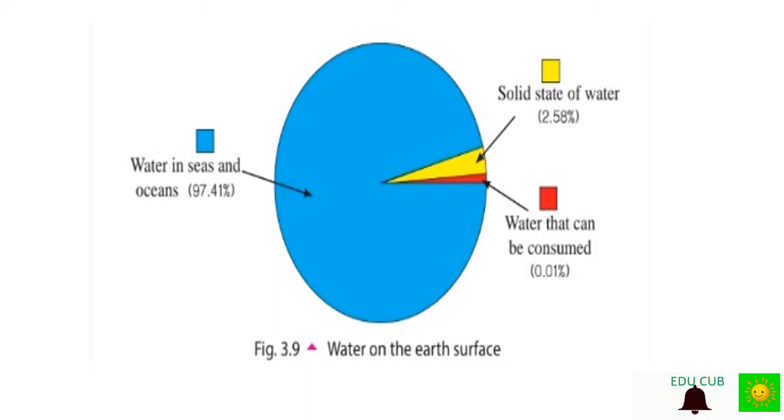In yellow color, 2.58% water, solid state of water, ice. Water that can be consumed is 0.01% in the red color area. Even though water is a natural resource, most people use it in a very careless manner. Think about the amount of water you waste daily.